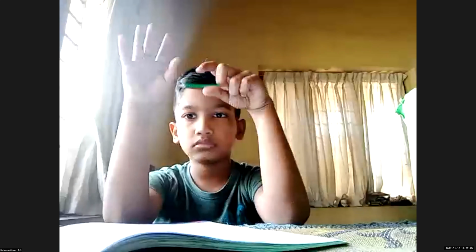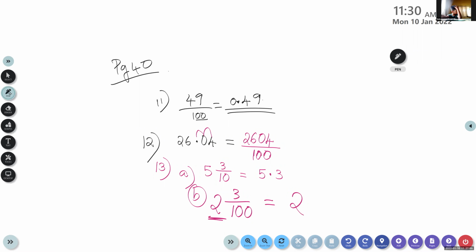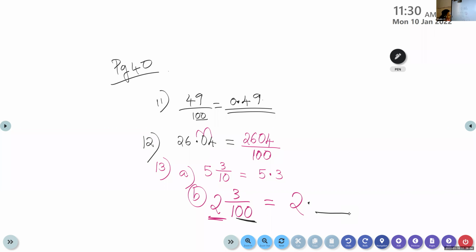Many of you got it. Did anybody get 2.3? No, ma'am. See, children, the integral part is 2. That is correct. And look here, we have 2 zeros, so we should have 2 decimal places. But here we have only 3, so where do we have to place the 0? To the left side of it. So the answer is 2.03.